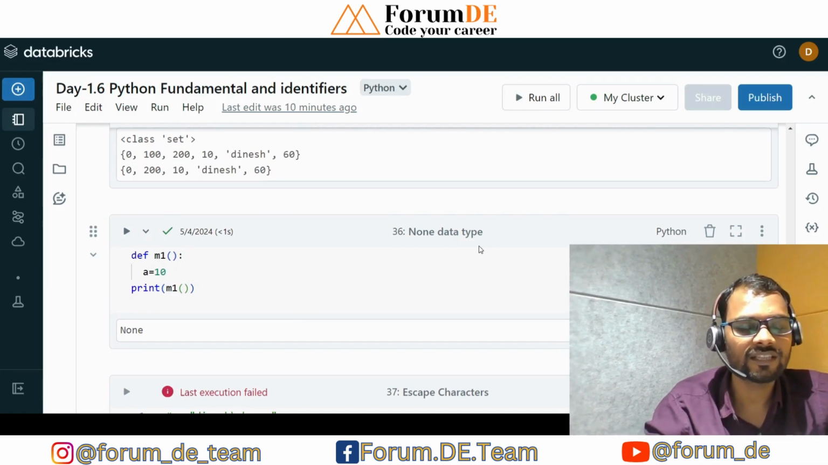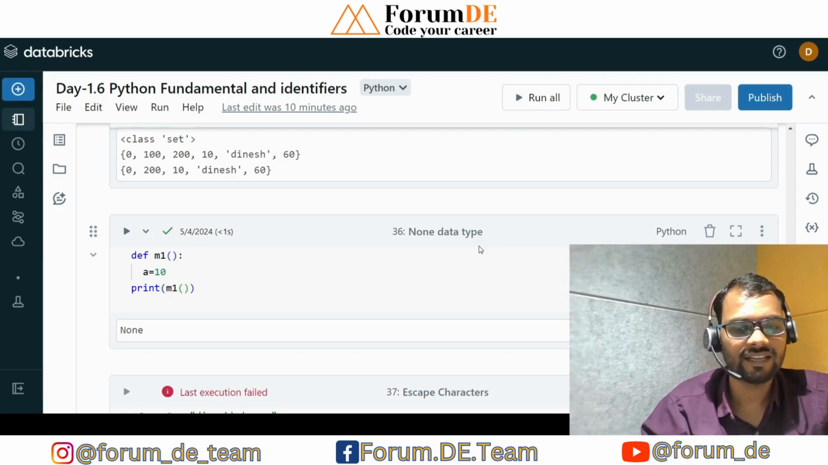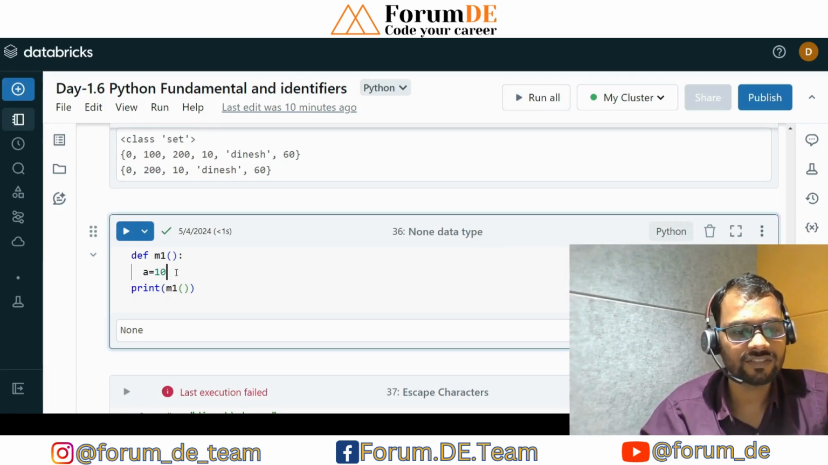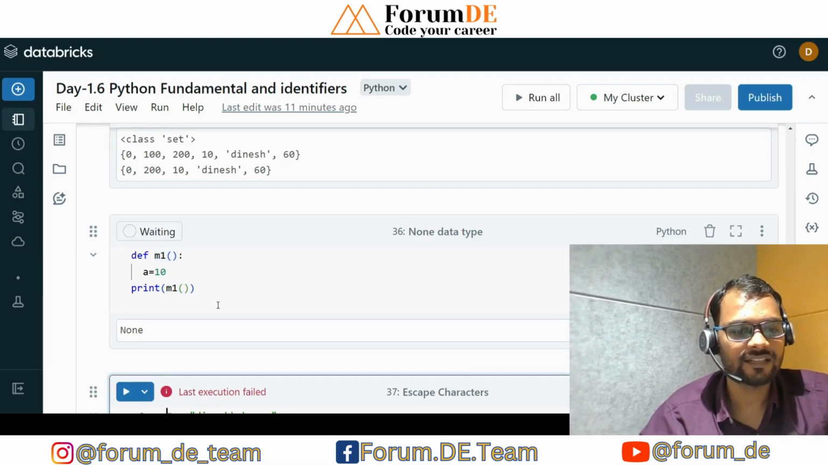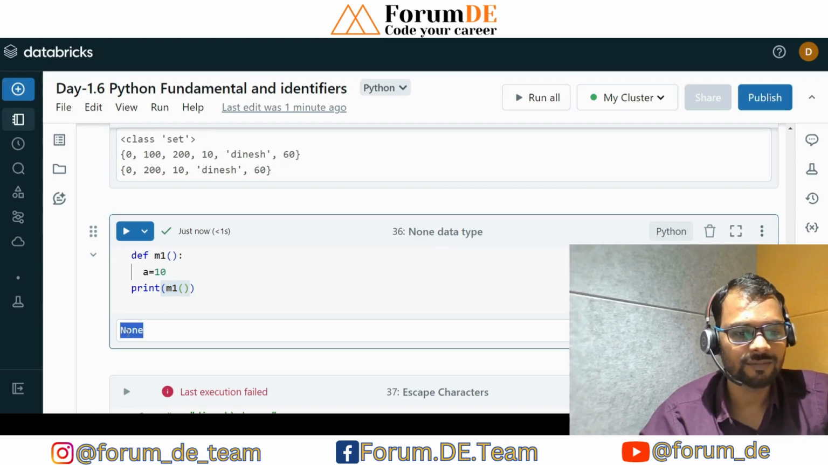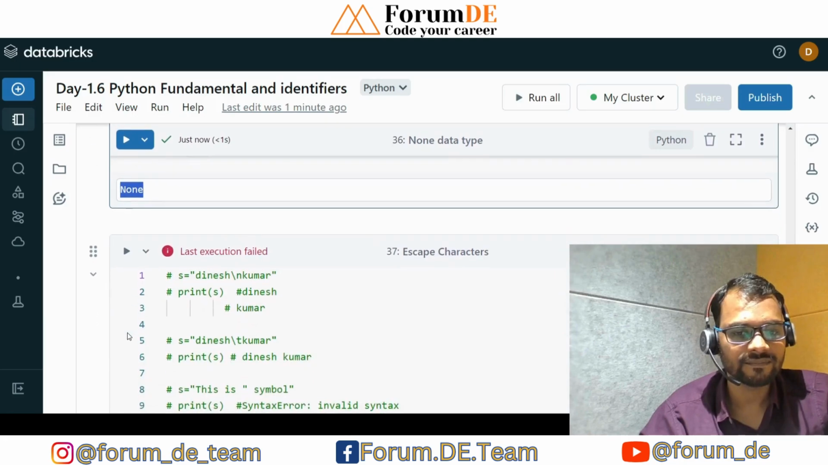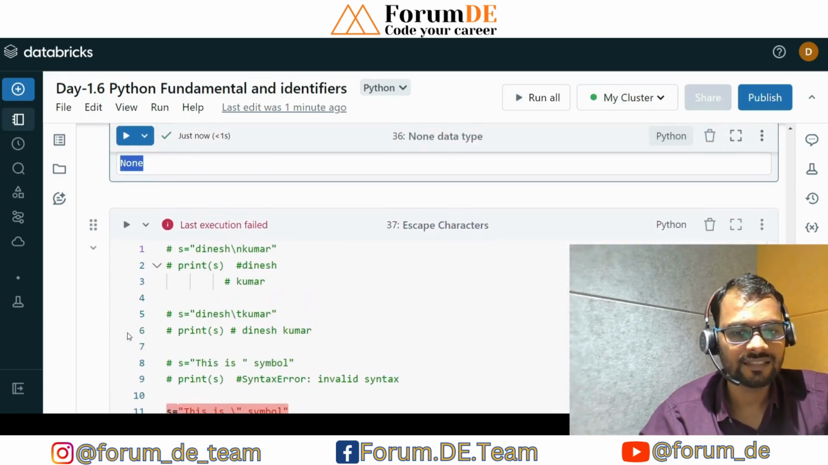A None data type is nothing but something which cannot contain any data. Suppose we have a function with def, named m1, and we are just assigning the value a is equal to 10. If I call this function, it is not returning anything. That's why when calling the m1 function it does not have any return type, which means the data type is None. If I print the call to this function, it returns the None data type.